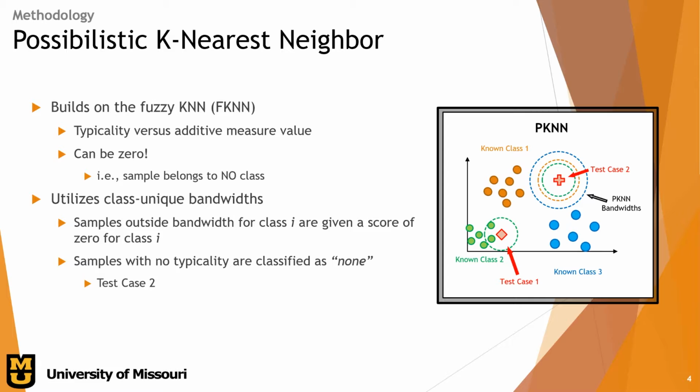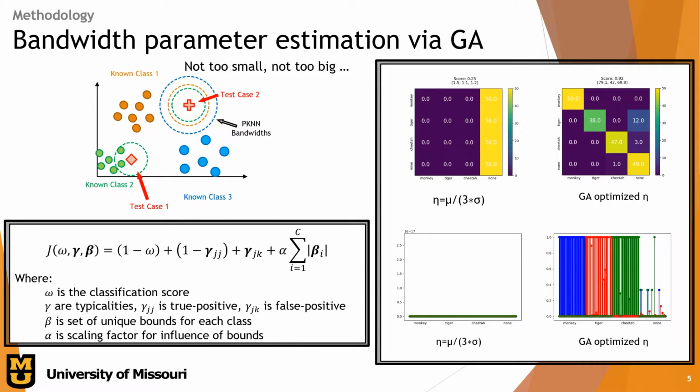Possibilistic k-nearest neighbor was introduced by Hisham Frigui and Paul Gader in 2008, and it builds on the fuzzy KNN. It adds a typicality measure to its membership that can be 0. And that typicality measure can be 0 if all known samples fall outside of the class-unique bandwidths. The original pKNN bandwidths proposed were statistically derived from the data, coming at mean over 3 times the standard deviation. We found that for our data, that was much too small, and we can only assume that's because our data was much more diverse. So we decided, how can we pick the best bandwidths for each problem? We chose to implement a genetic algorithm.